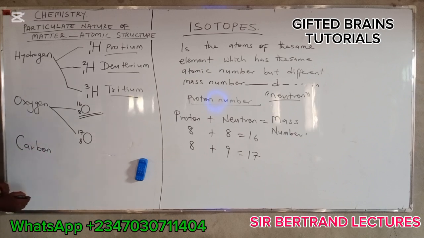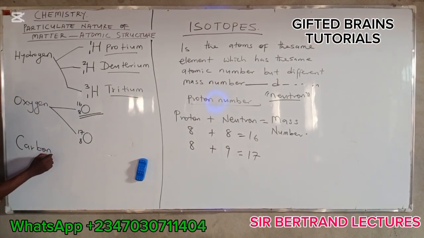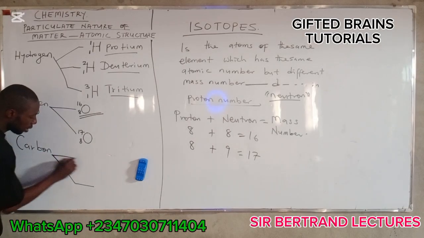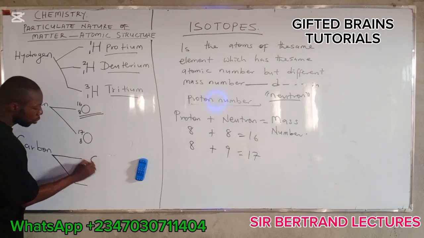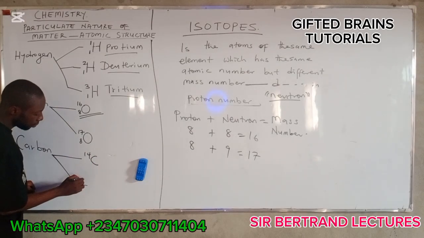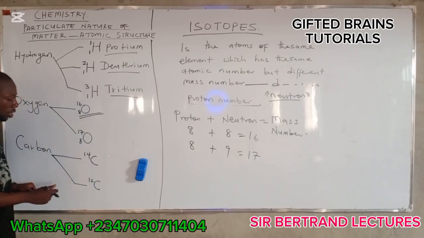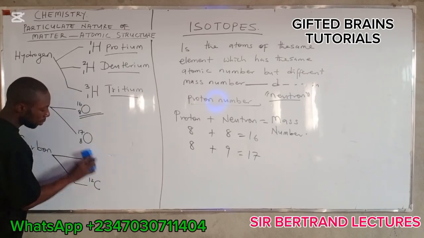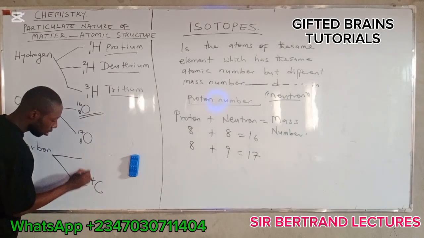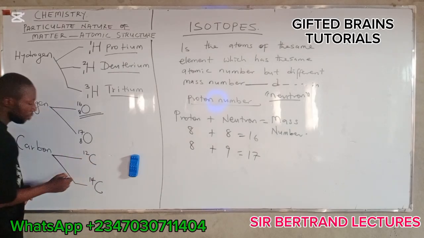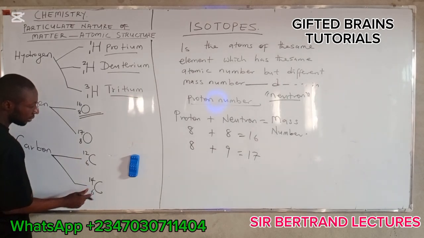Carbon. We have two isotopes of carbon also. We have carbon 14 and carbon 12. All right? Okay, let me write it like this. We have carbon 14 here. We have carbon 12. The atomic number is 6 and 6.